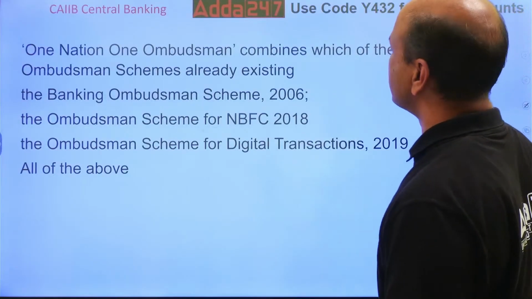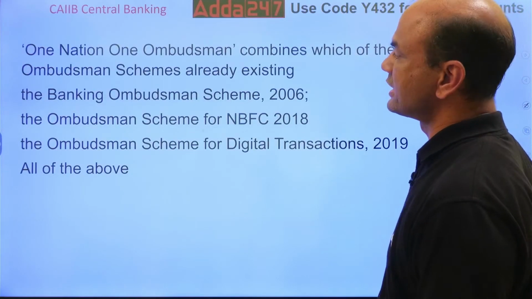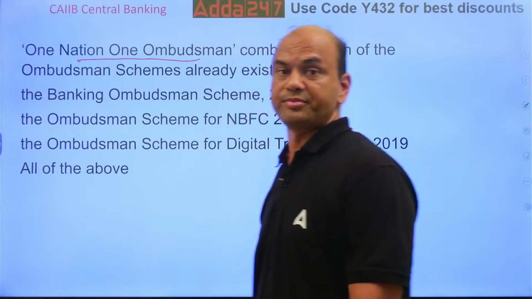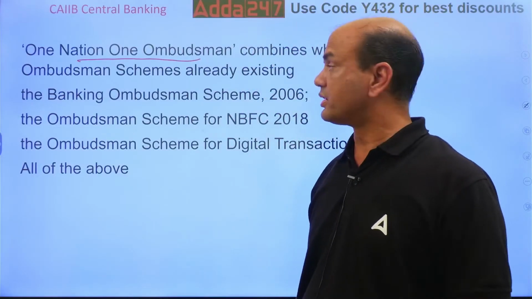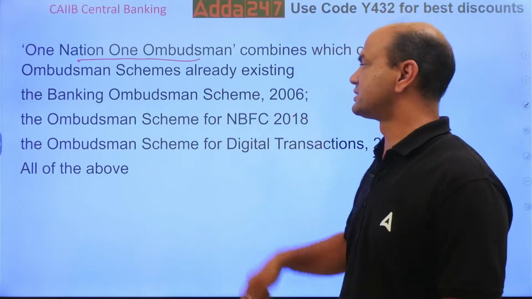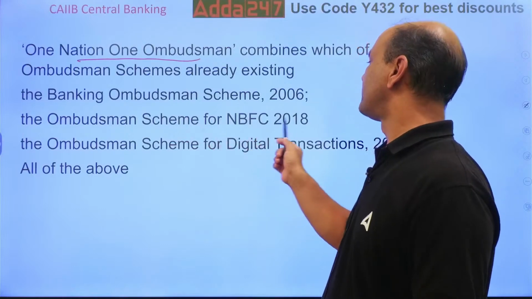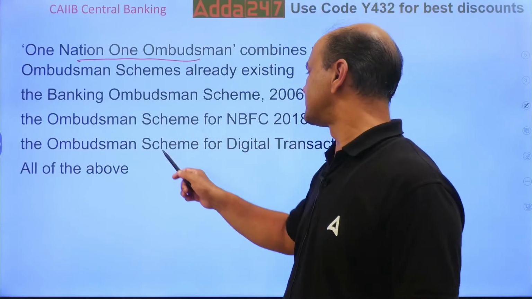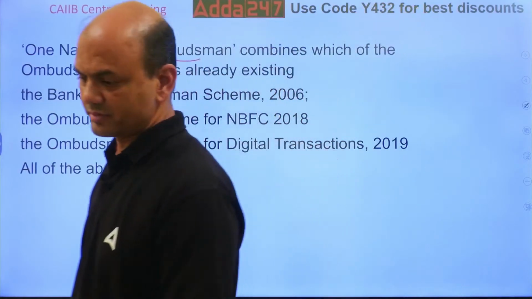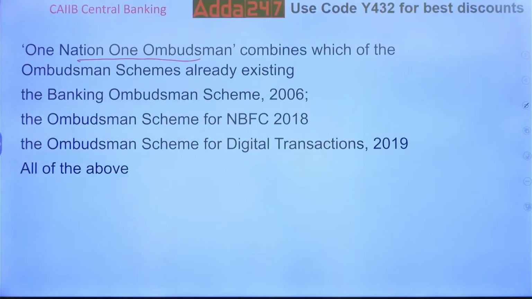One nation, one ombudsman combines which of the following ombudsman schemes already existing? This was brought in 2021. Now it combines which schemes? The Banking Ombudsman Scheme 2006, the Ombudsman Scheme for NBFC 2018, the Ombudsman Scheme for Digital Transactions 2019, and all of the above. Think. This was there in your JAIIB also, so you should be able to answer this.